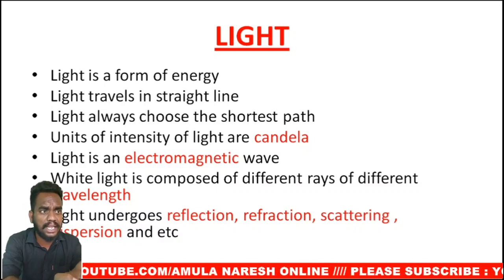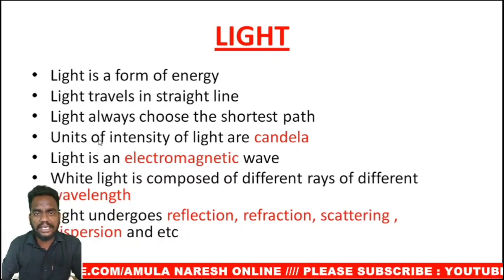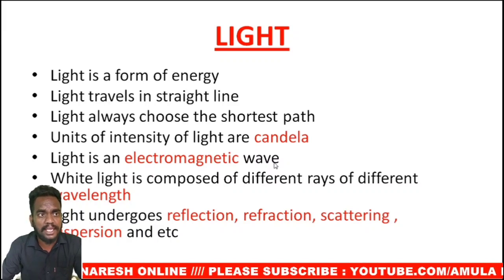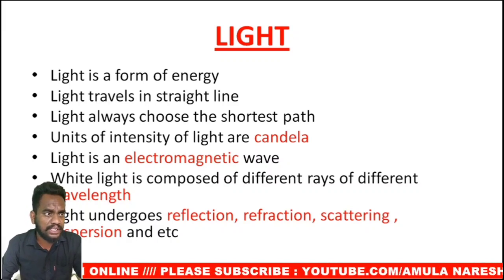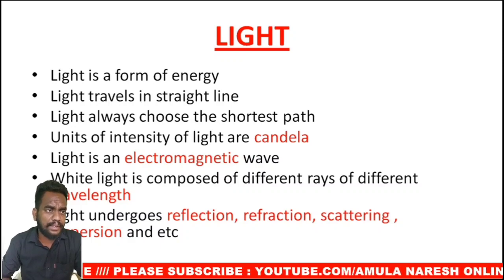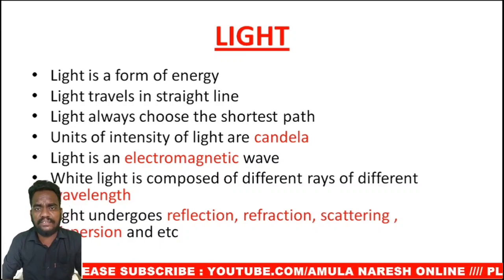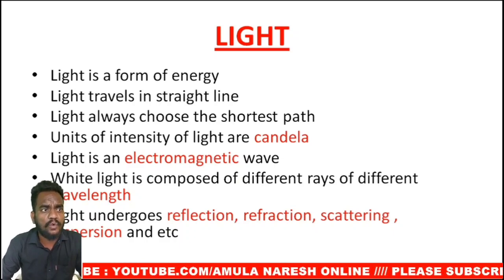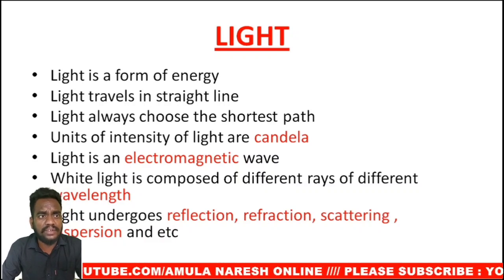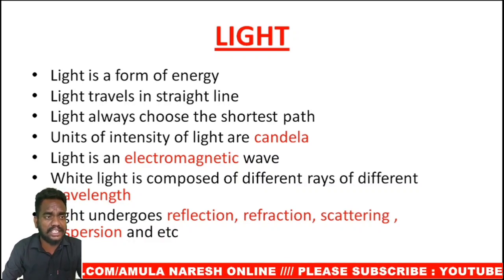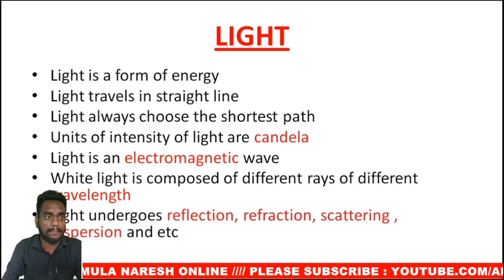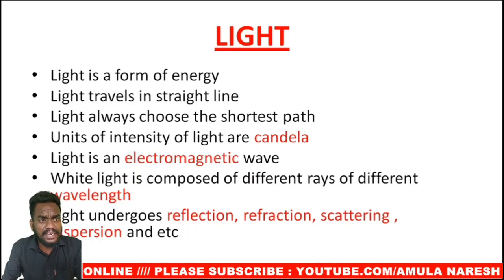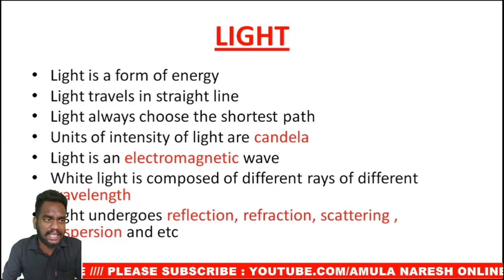So light is an electromagnetic wave. We know that it is termed an electromagnetic wave because it has both electric as well as magnetic fields around the main wave. The electric wave is along the y-axis and the magnetic wave along the x-axis, that means both the electric field as well as the magnetic field are perpendicular to each other.